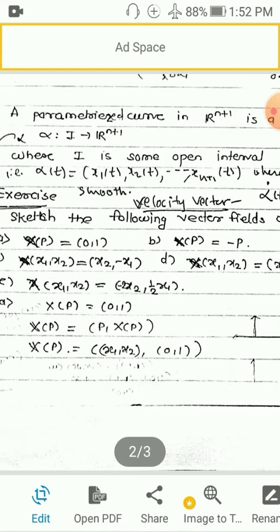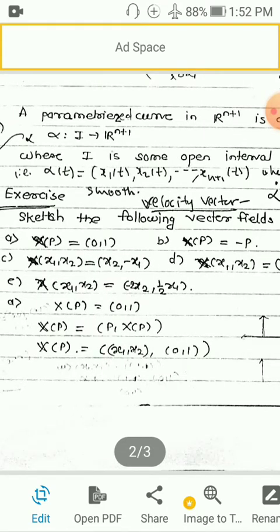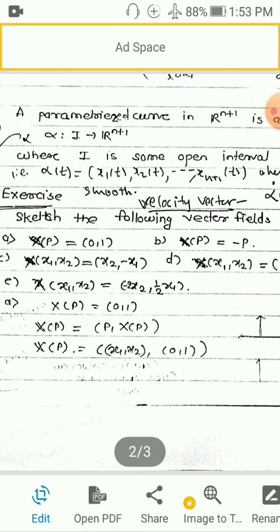So consider the first, a. X p is equal to 0 comma 1. What is this X p? That is capital X p is equal to p comma X p, and you know p is the point x1 comma x2. So X p is equal to p means x1 x2 comma 0 1. What is the meaning of this? At each point x1 x2, a constant vector 0 1 is attached to that point in the plane. So 0 comma 1 means 0 i plus 1 j, which is j.